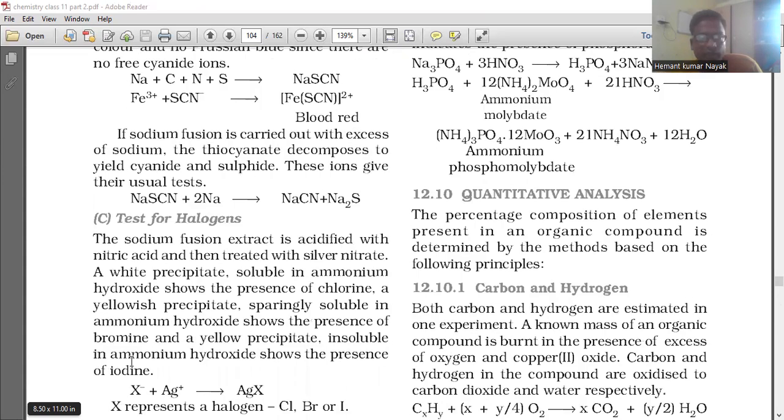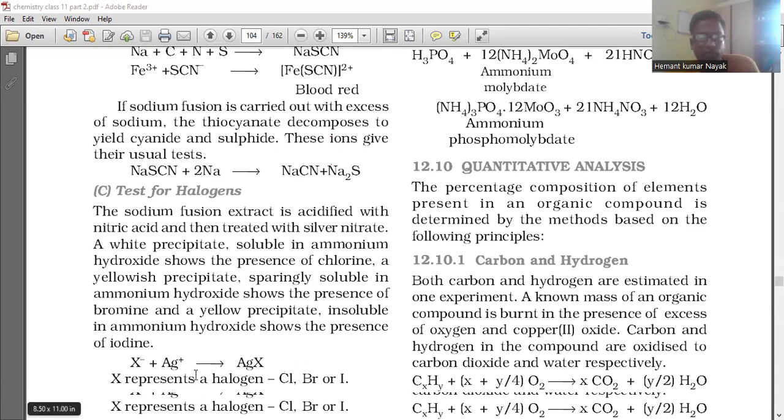And similarly, test for halogen, the sodium fusion extract is acidified with nitric acid and then treated with silver nitrate. A white precipitate soluble in ammonium hydroxide shows the presence of chlorine. The yellowish precipitate sparingly soluble in ammonium hydroxide shows the presence of bromine, and the yellow precipitate insoluble in ammonium hydroxide shows the presence of iodine.